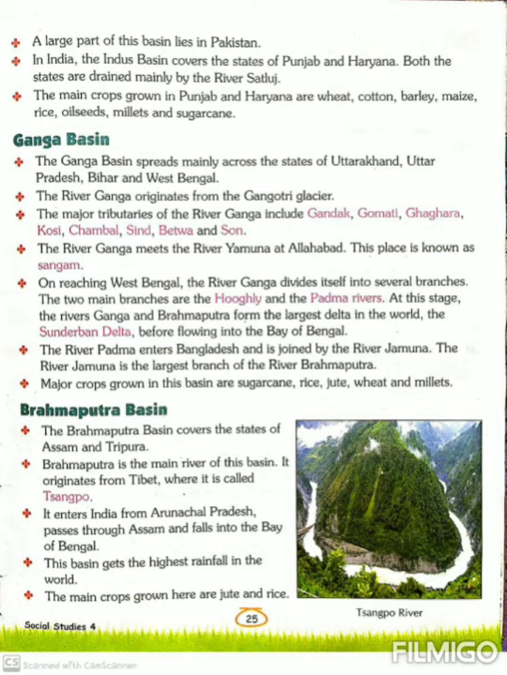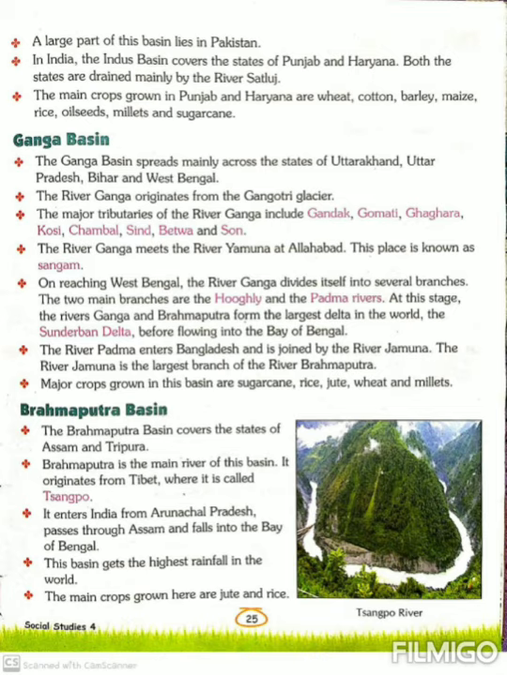Second, Ganga basin. Number 1, the Ganga basin spreads mainly across the states of Uttarakhand, Uttar Pradesh, Bihar and West Bengal. Spread means cover a larger area. So the Ganga basin covers a larger area, mainly states like Uttarakhand, Uttar Pradesh, Bihar and West Bengal.